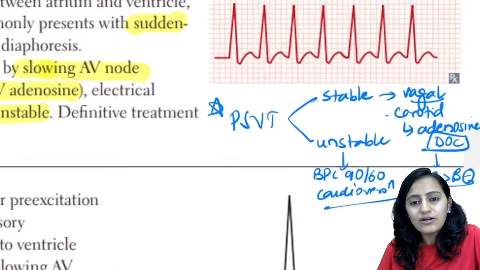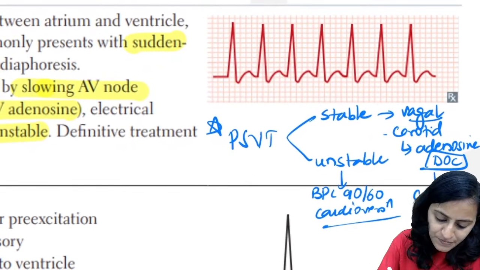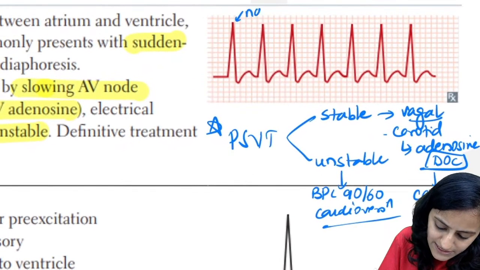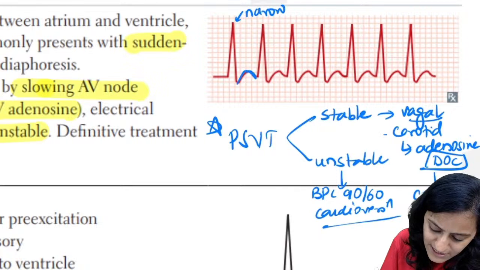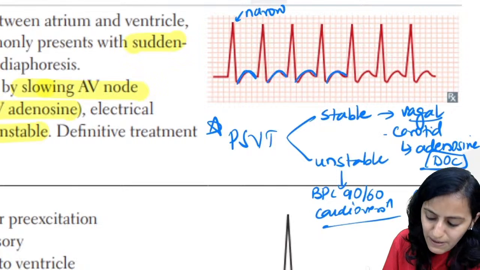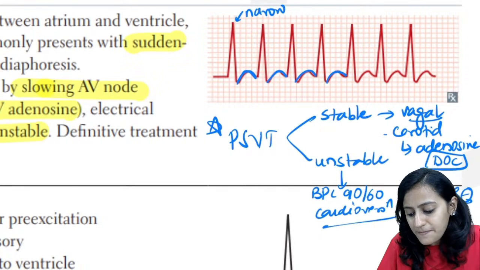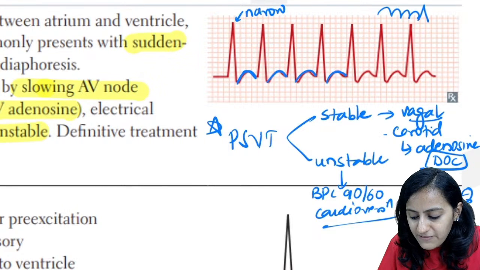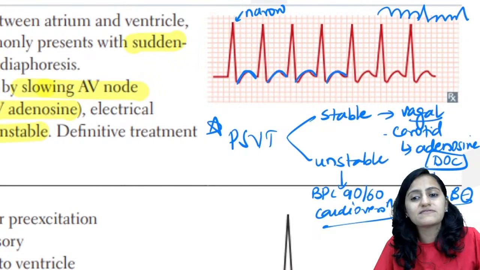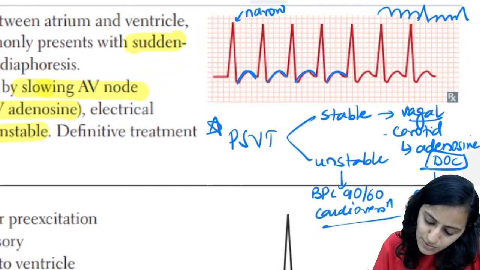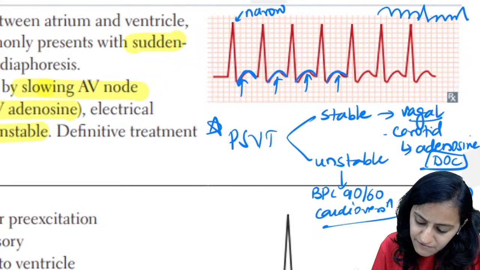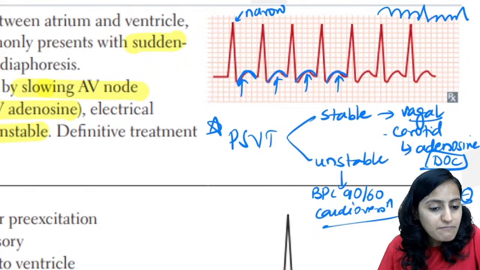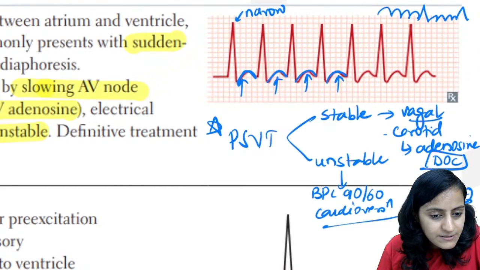And look at the ECG of PSVT, supraventricular. So it is narrow QRS. And look at just one wave that we were talking about. Unlike the atrial flutter, where you saw those like 4 waves and then the QRS, then the 4 waves and then the QRS, this will have only one wave, and the P wave might actually be absent. Okay.